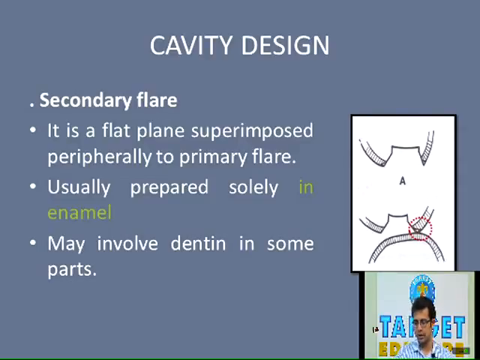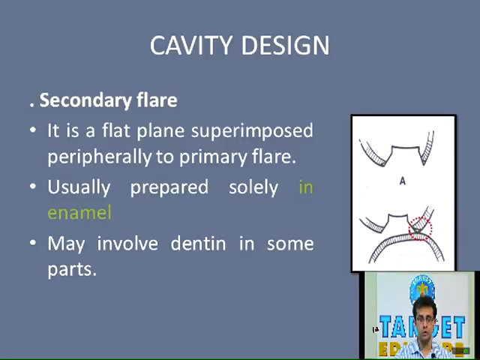Please see the diagram on the right side of the screen. In the upper diagram, toward the extreme right, you can see that the wall is extremely acute, the cavo-surface angle is extremely acute. When can this occur?